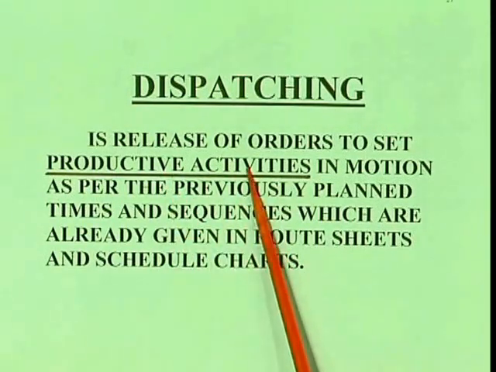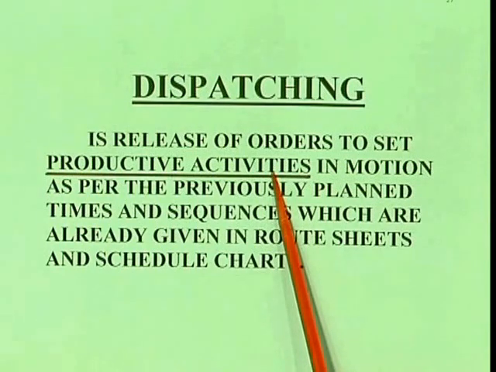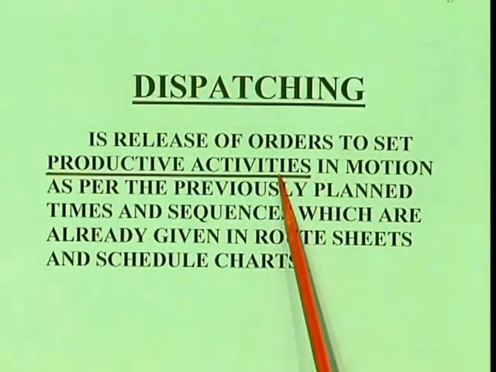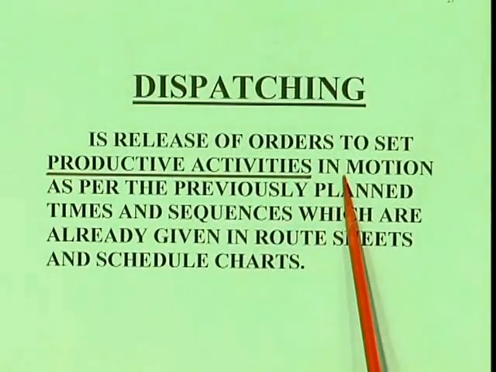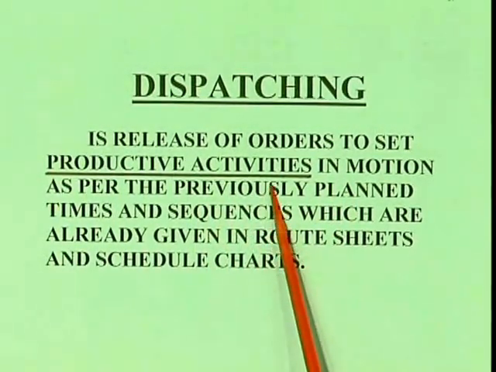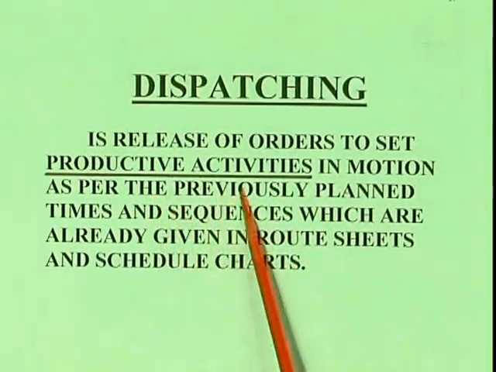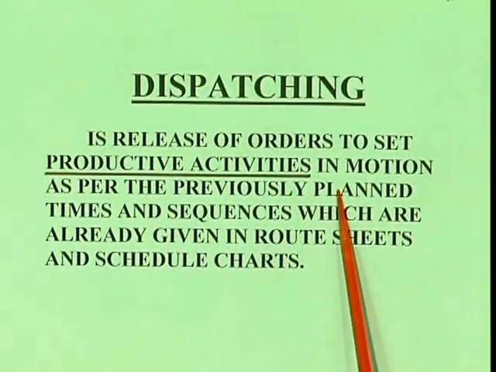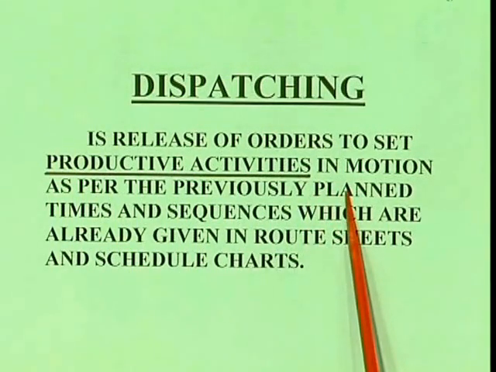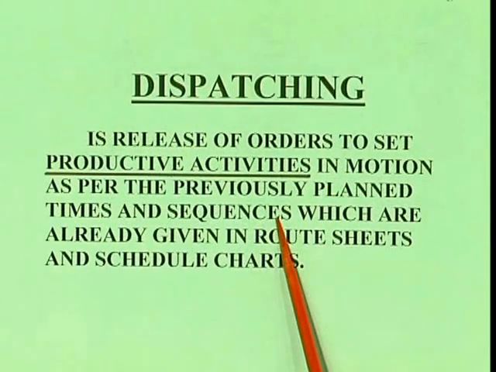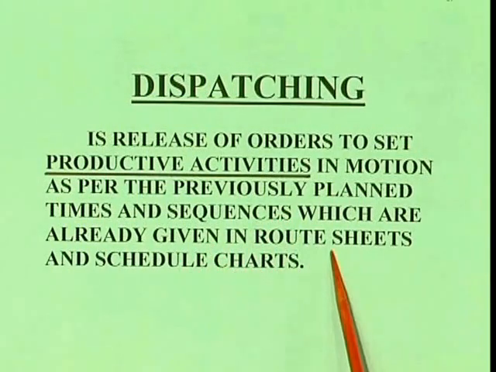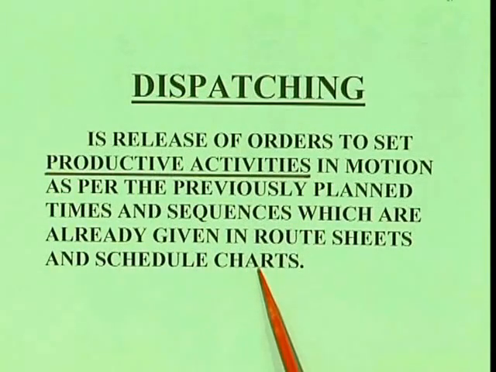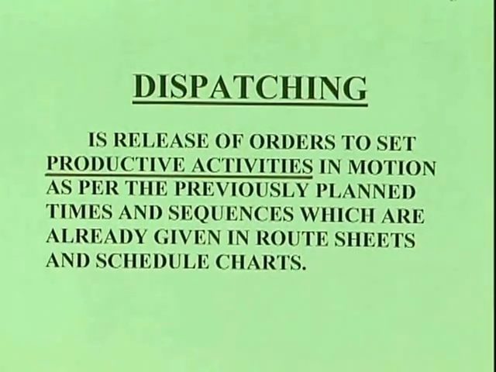So here the productive activities are given, that is, release of orders, who has to start at what particular machine, release of materials, release of tools, etc. All the things should be given. That is called setting productive activities in motion as per previously planned. In production planning, routing or scheduling, we have given certain planned activities, and according to that, dispatching should be done. Like this we make schedule charts in scheduling, and according to that we go for the dispatching.